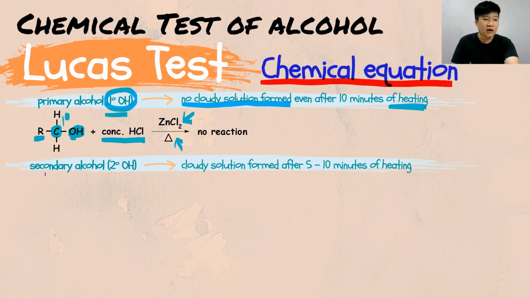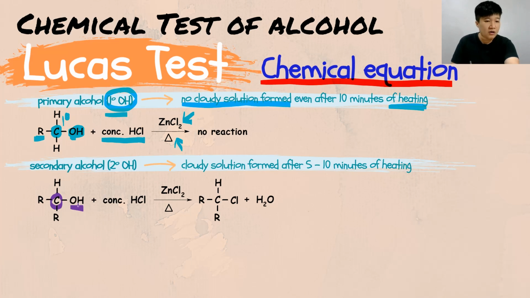Next, you have your secondary alcohol chemical equation. Let's look at it. This alcohol is a secondary alcohol because the carbon is bonded to two carbon groups. So this carbon is a secondary carbon. When the carbon holding the OH is a secondary carbon, it becomes a secondary alcohol. And in the secondary alcohol, you know that there is a cloudy solution. In other words, there is a reaction happening. And the change is definitely because of the presence of concentrated hydrochloric acid, zinc chloride, and also heat.